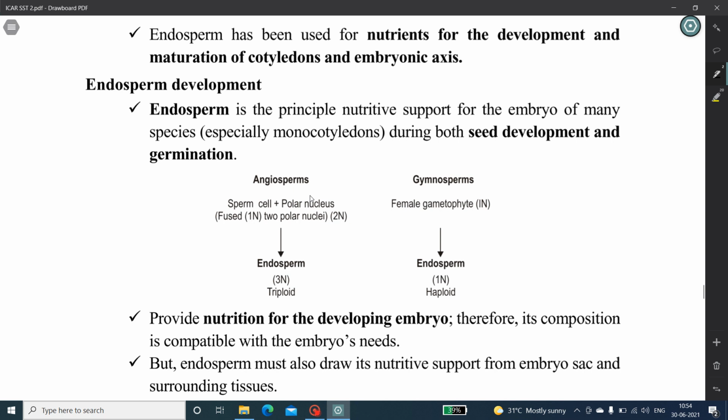The endosperm is the principal nutritive support for the embryo of many species, especially monocotyledons, during both seed development and maturation. In angiosperms, the endosperm normally originates from the triple fusion of a sperm cell from the pollen tube with the diploid polar nucleus, following fusion of two polar nuclei of the embryo sac. Therefore, its nuclear complement is triploid endosperm. In gymnosperms, the endosperm is normally haploid since it develops from one cell of the female gametophyte.